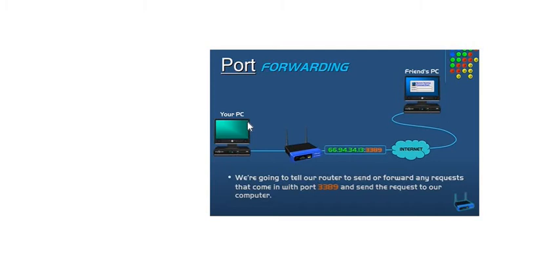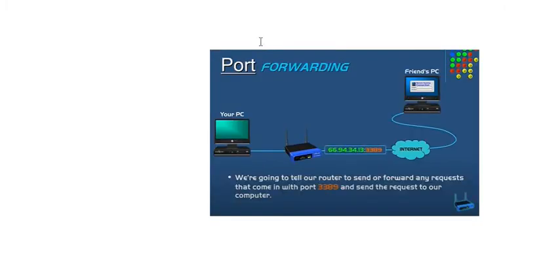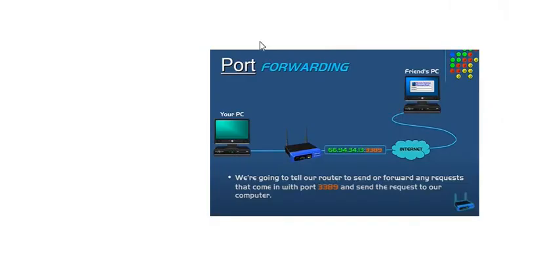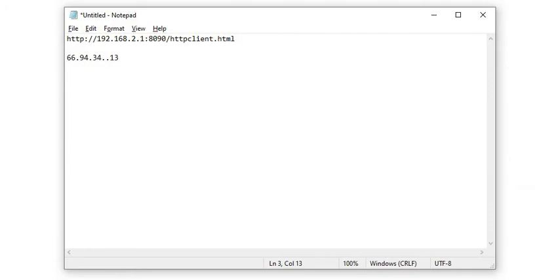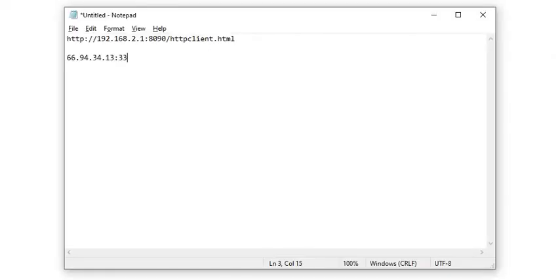So what we will do is access something like this: 66.94.34.13 colon 3389.